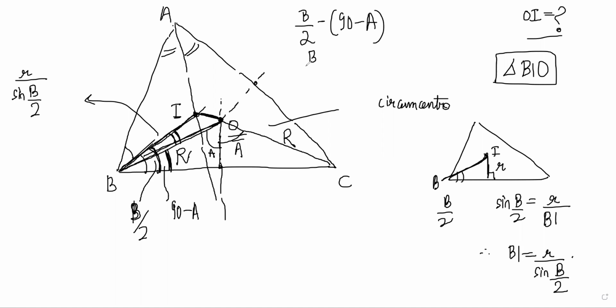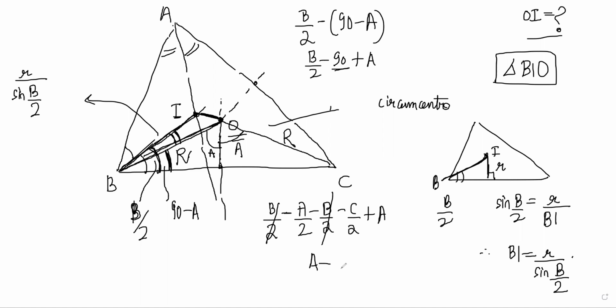So it will be B by 2 minus 90 plus A, and 90 can be written as A by 2 plus B by 2 plus C by 2. So you can say minus A by 2 minus B by 2 minus C by 2 plus A. B by 2 cancels and you get A minus C by 2, right? This is the middle angle.